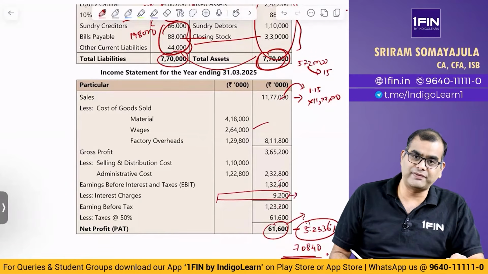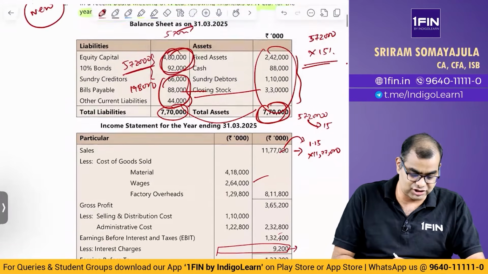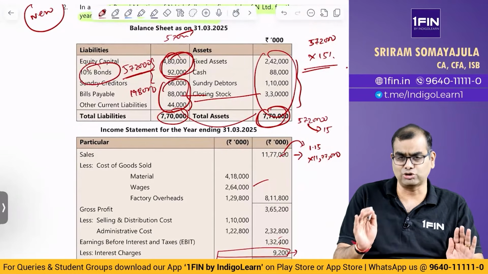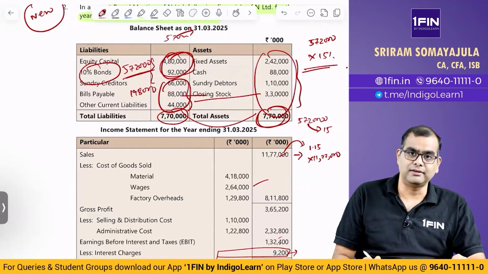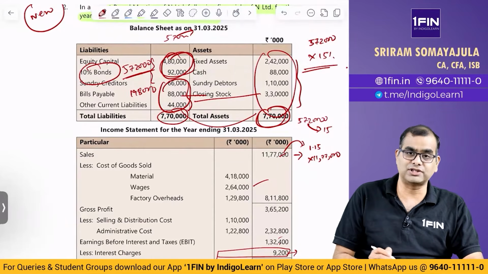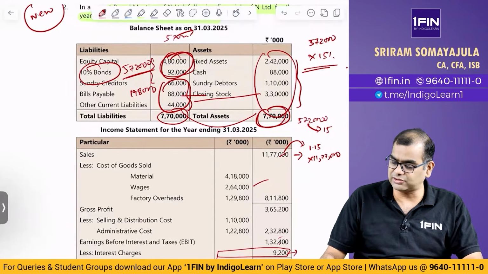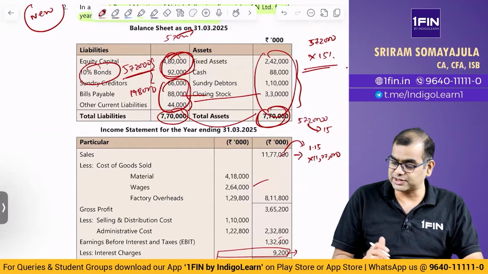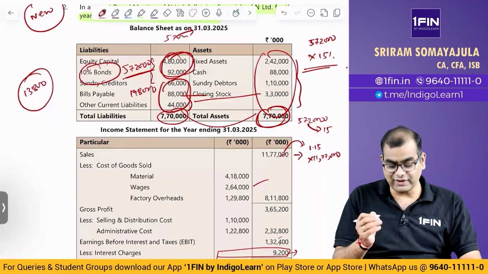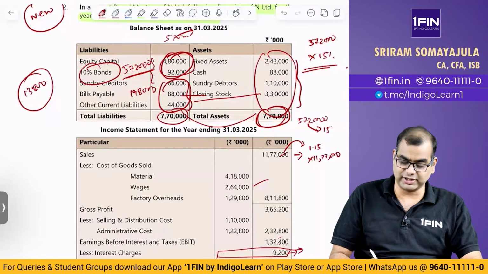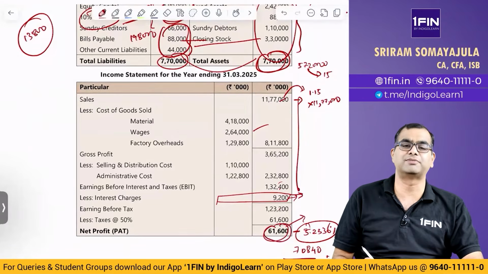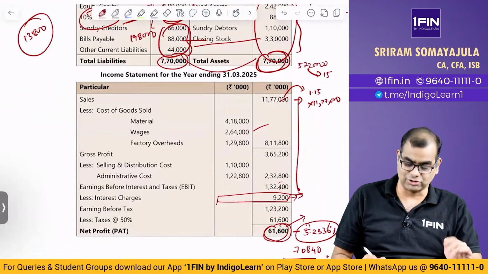If the interest cost of these bonds is the same 10%, assume, then your debt has also gone up by 15%. So your debt of 92,000 will increase by 15%, which is 92,000 into 0.15, which is 13,800. So 13,800 is actually going to be the increase in debt, which is why your cost of debt is also increasing by 15% and all incomes have also increased by 15%, which is why your profit is also increased by 15%. Very important point, please note.